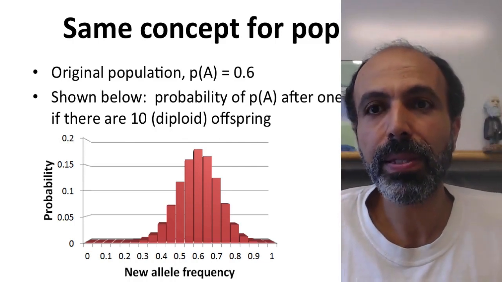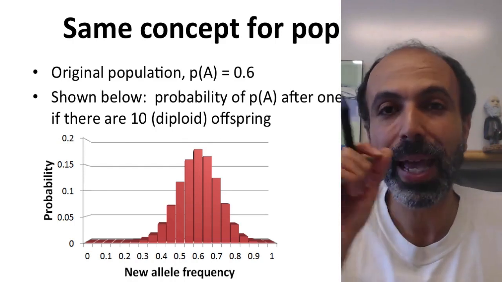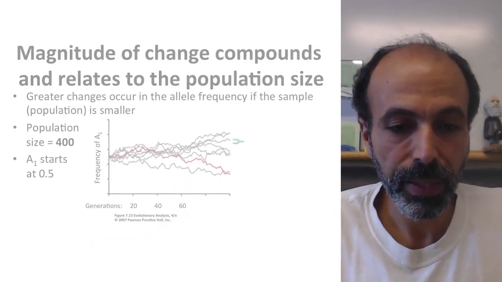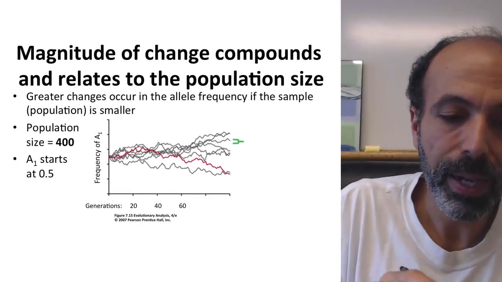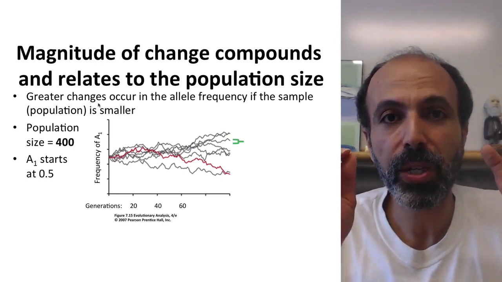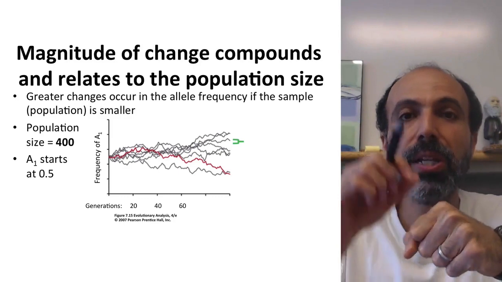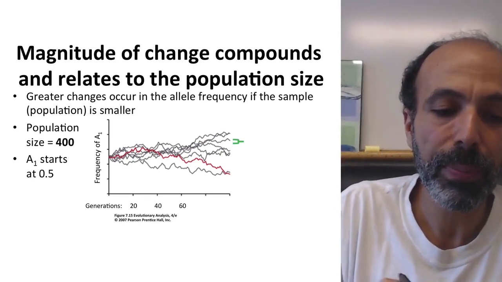Now, let's see what happens as we look at this over multiple generations briefly by just looking at the individual steps. So this magnitude of change compounds as it relates to population size. Now, greater changes are going to occur if the population size is smaller. You'll have greater individual deviations in allele frequency per generation as the population is smaller.